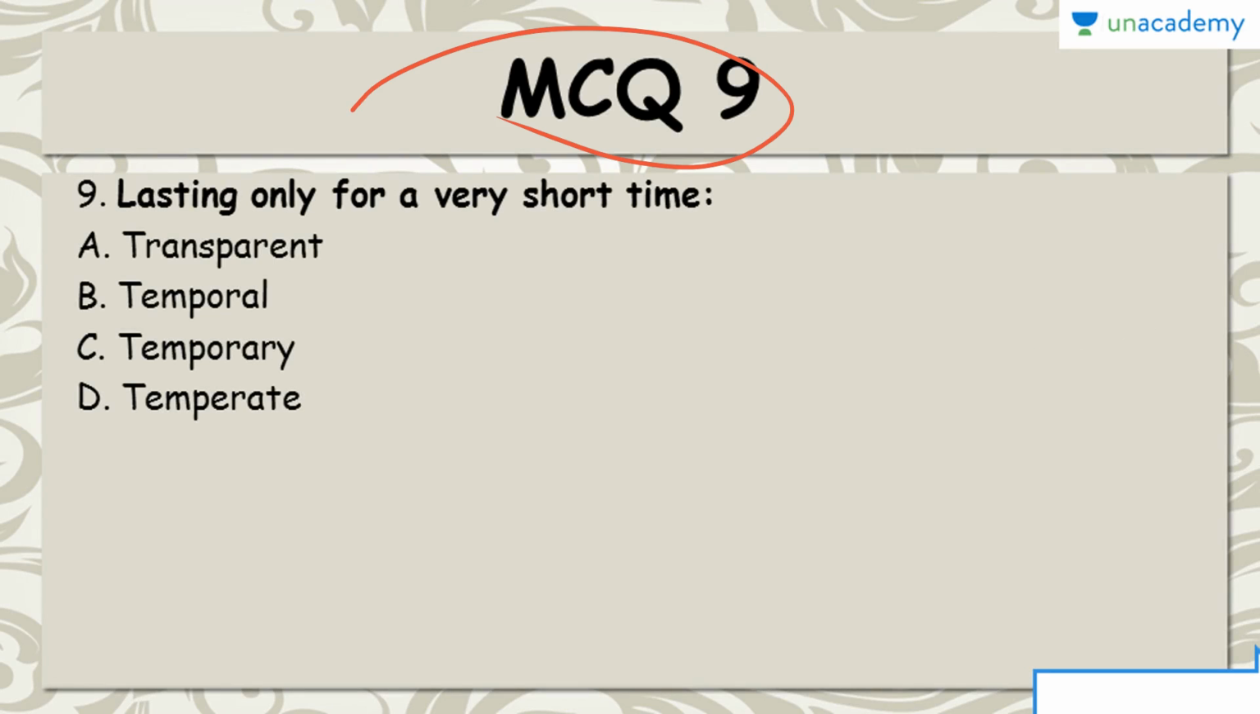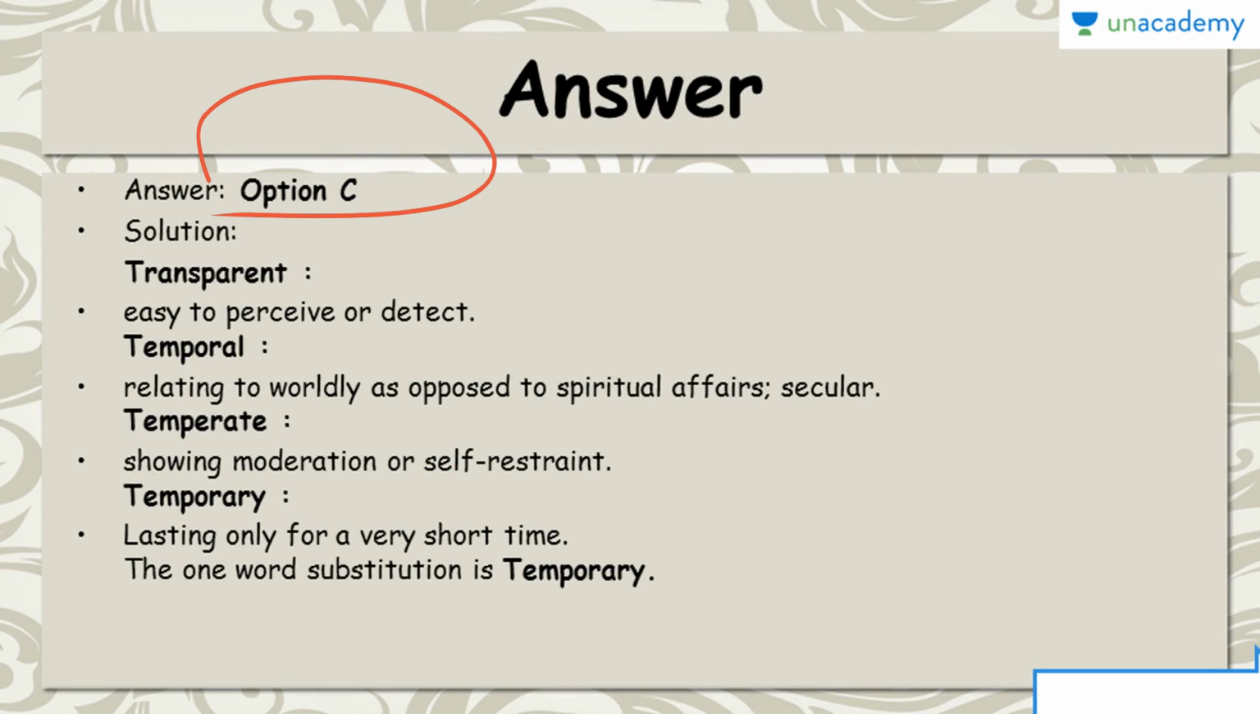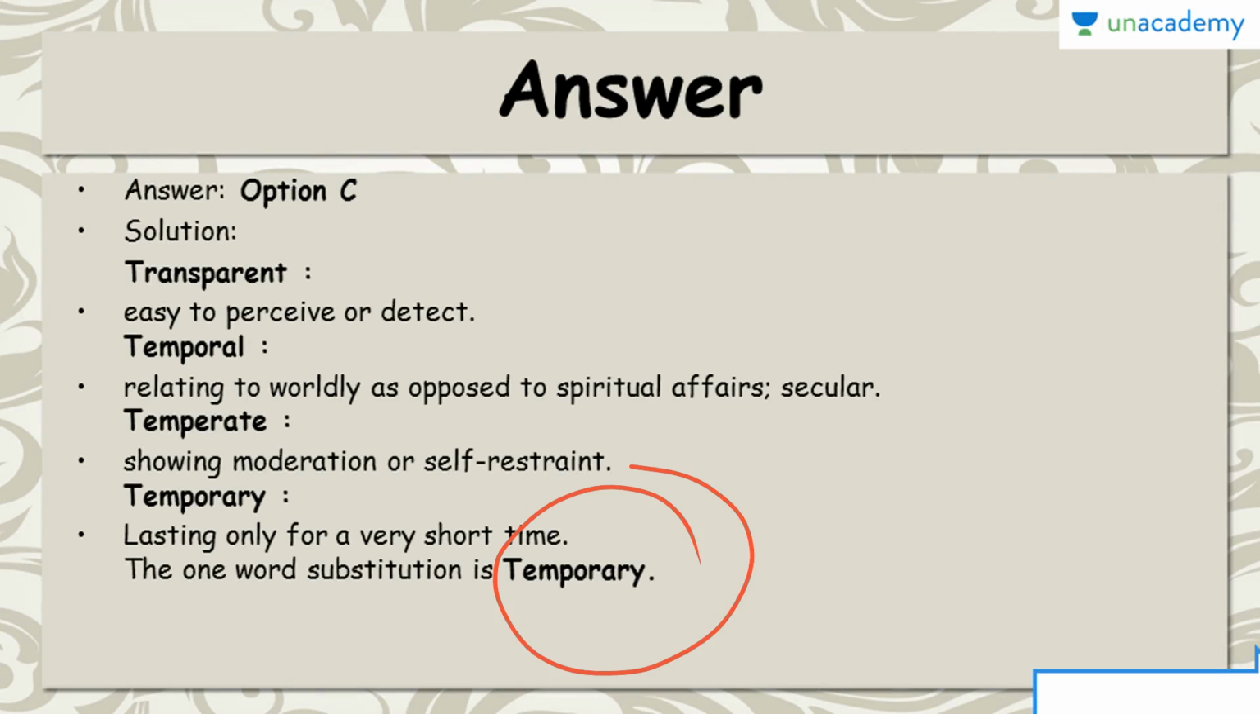MCQ 9, find the one-word substitution for lasting only for a very short time. Transparent, temporal, temporary, temperate. It's pretty much obvious, and the right answer to this MCQ is option C, that is temporary. Transparent means easy to perceive, easy to detect. Temporal means something which is relating to worldly affairs and which is opposite to the spiritual affairs, something which is secular.